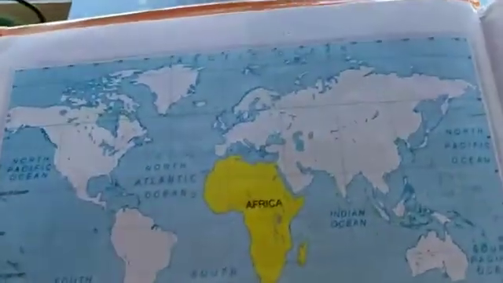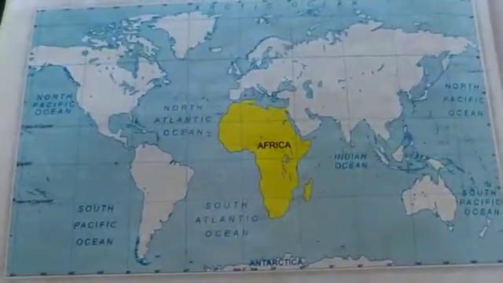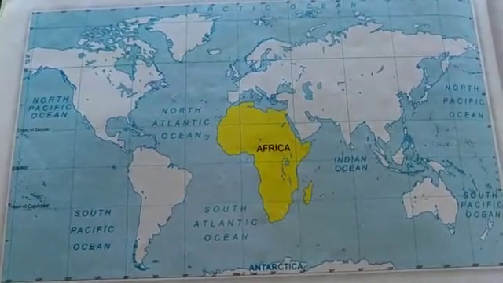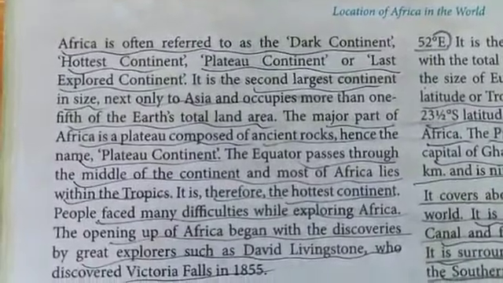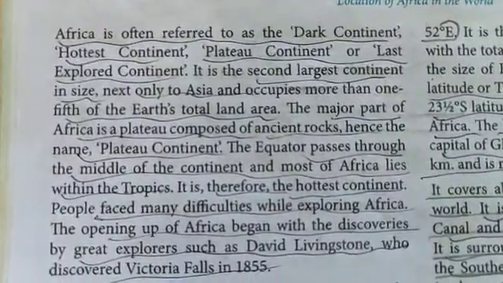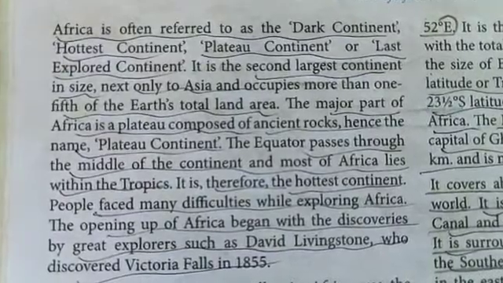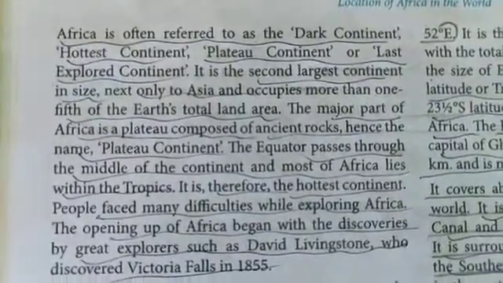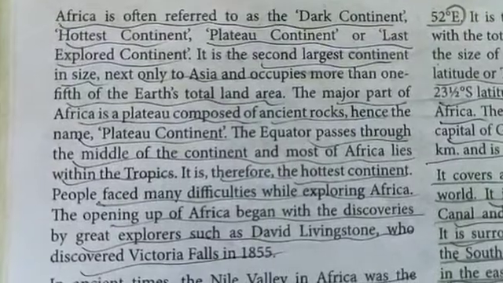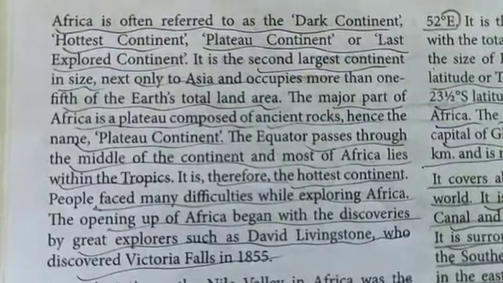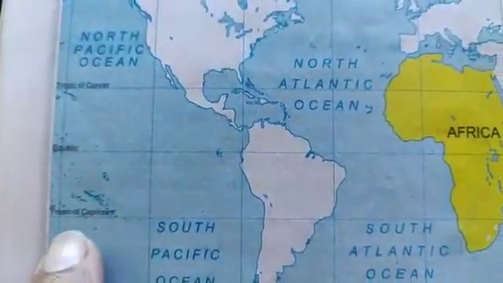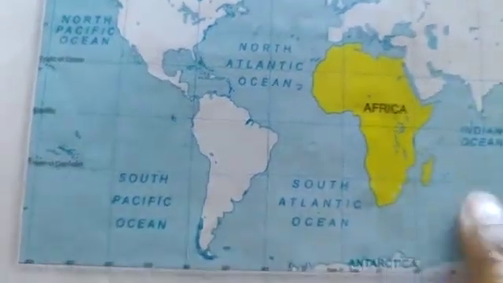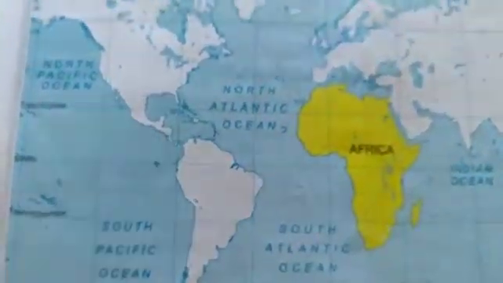Here, right on top of the page, you see the location of the continent of Africa on the world map, right? Africa is often referred to as the dark continent, the hottest continent, the plateau continent, or last explored continent. Why the hottest continent? Because all the three major latitudes, the Tropic of Cancer, the Equator, and the Tropic of Capricorn, they pass through the continent. You see the Tropic of Cancer over here, then you see Equator, and you see the Tropic of Capricorn. See, all three are passing over here.